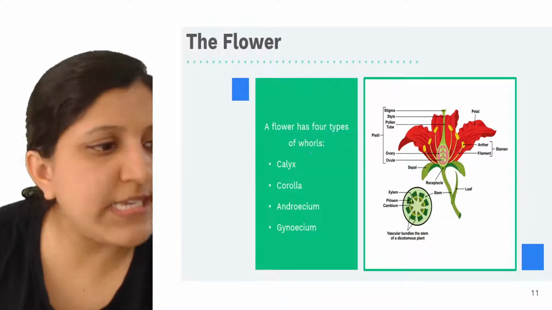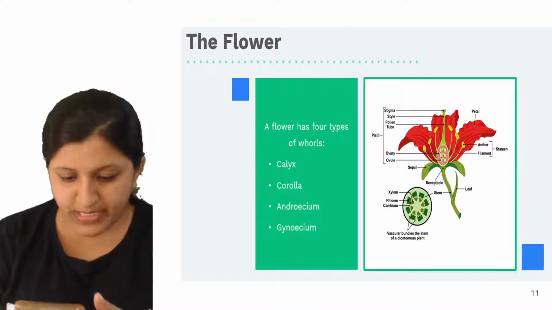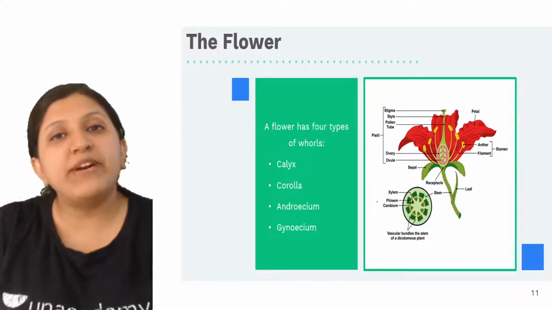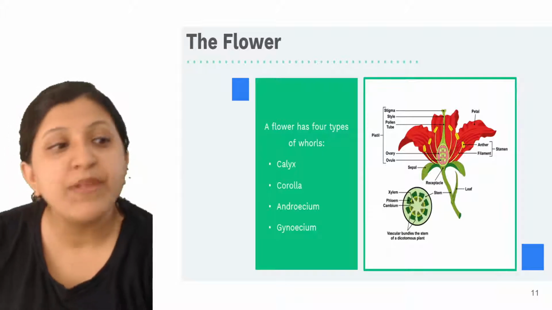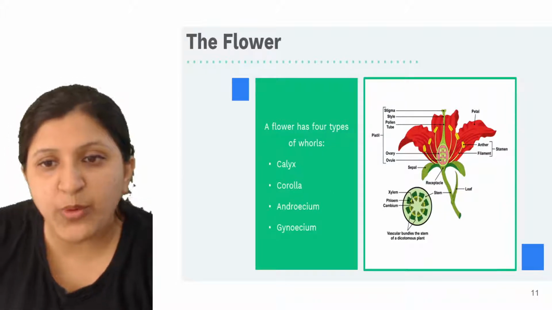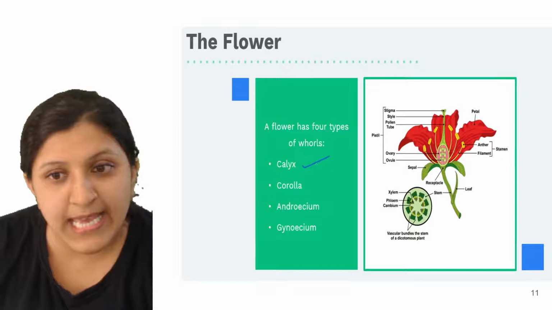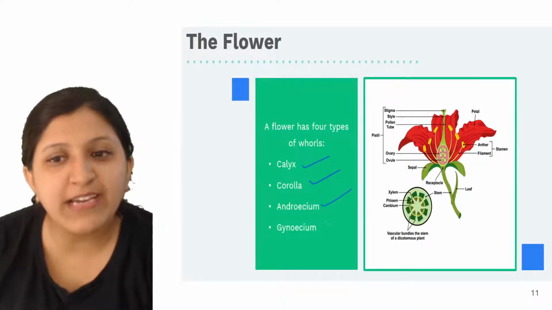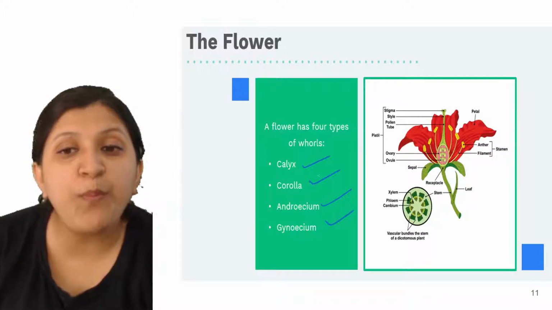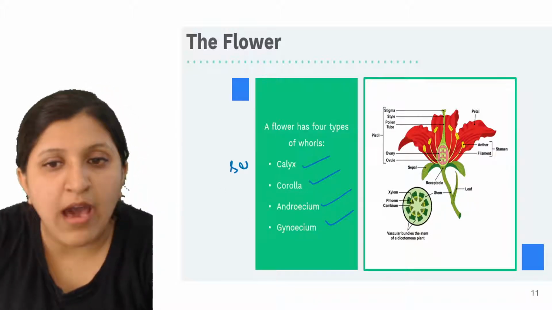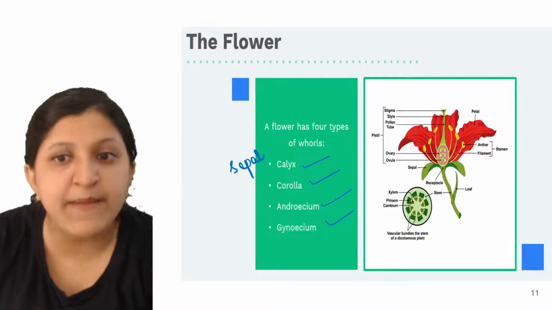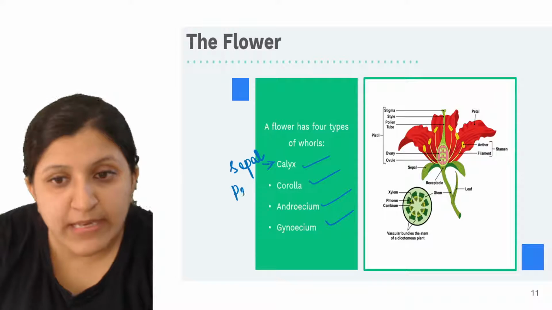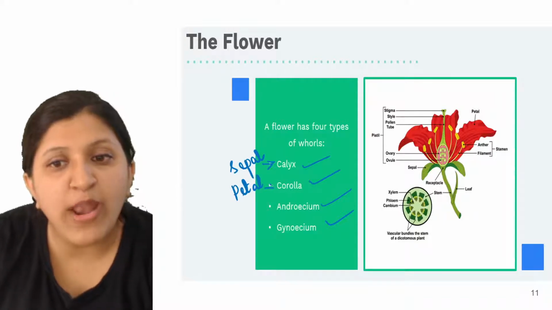Okay, so we will first see what all different whorls are there. Yes, Ankit. Okay, so now our flower is having 4 types of whorls. So there is calyx, then we can find a corolla, androecium and a gynoecium. Okay, so group of sepals are there, that we call as a calyx. Okay, so group of petals are there, that we call as a corolla.